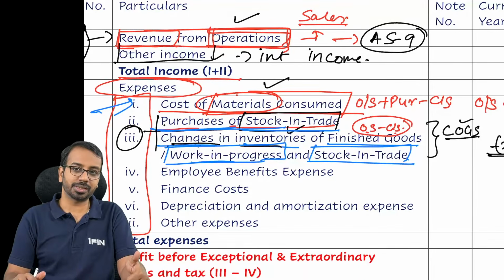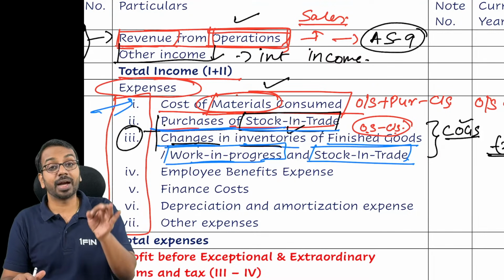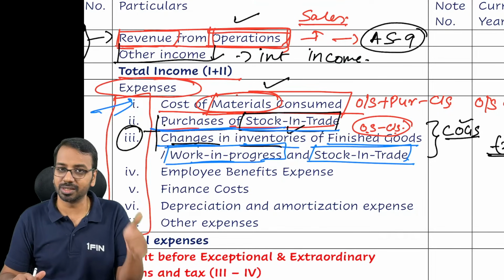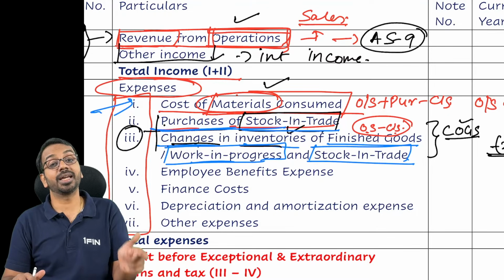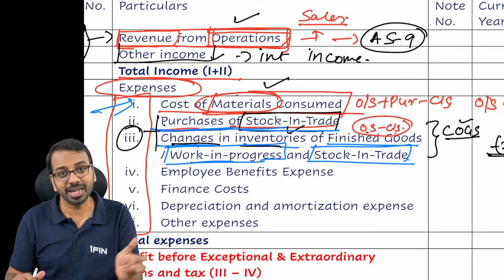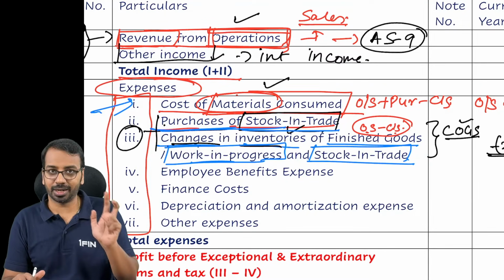So come on, what do we have in P&L? Revenue from operations, other income. These are the two items of income. Then we have items of expenses. What is the first item of expense? Raw material or material consumed. Second, purchases of stock in trade, that is finished goods. Third, changes in finished goods or work in progress or your stock in trade.